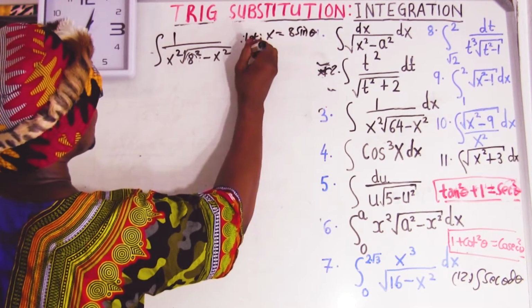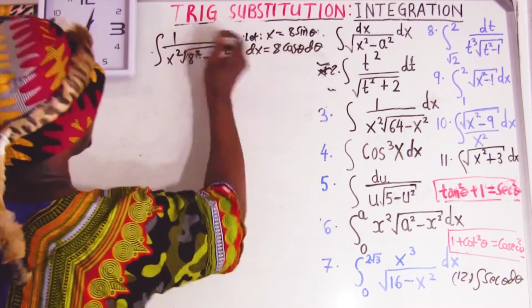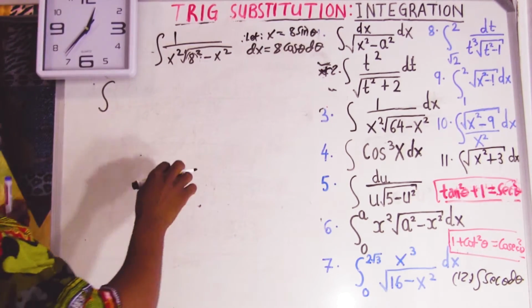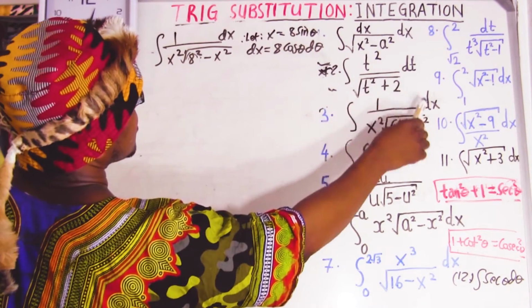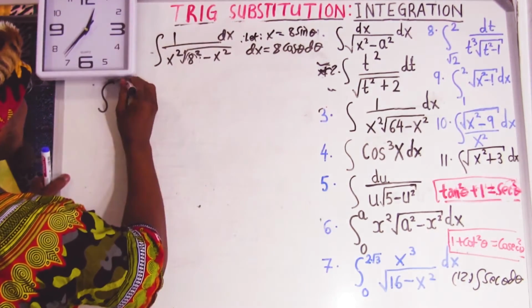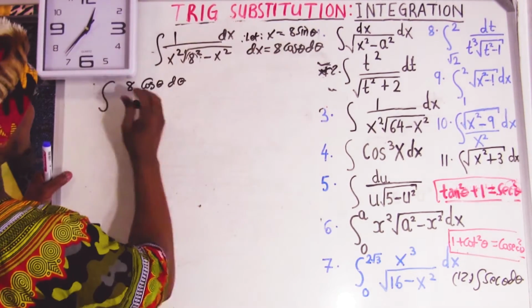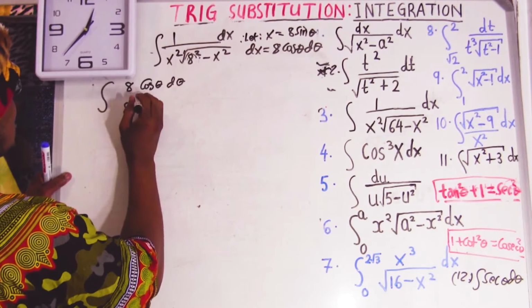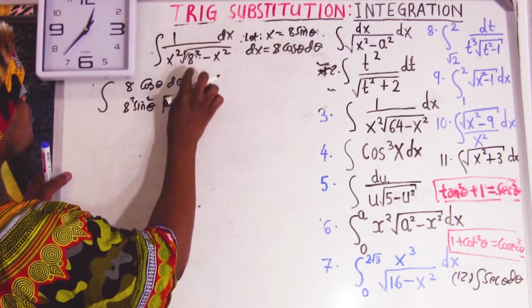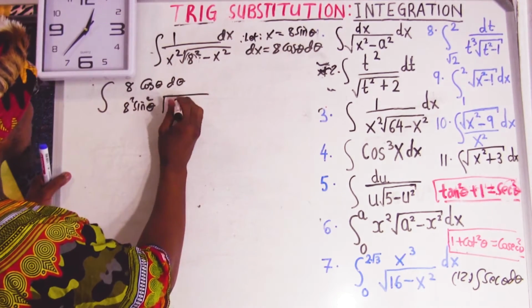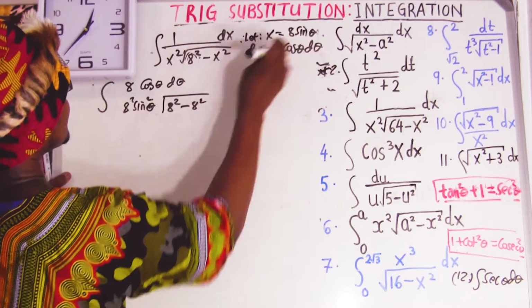Okay, differentiate dx. When you differentiate, sine becomes cos, so it's going to be 8 cos theta d theta. Place everything here in the integral. Now remember there's a dx here. What is dx? dx equals 8 cos theta d theta. What is x? x equals 8 sine theta, so x squared is 8 squared sine squared theta, because you square this.